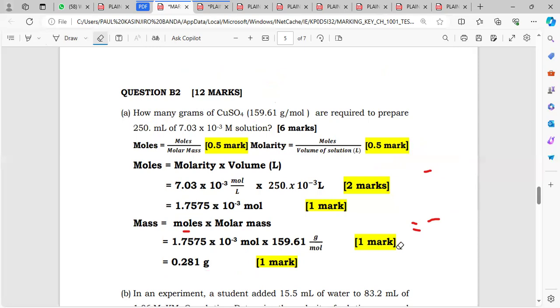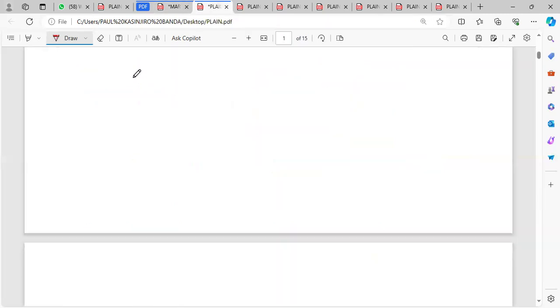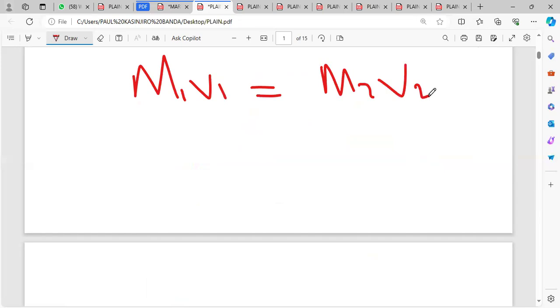Okay, then the next question, they're saying what? In an experiment, a student added 15.5 milliliters of water to 83.2 milliliters of 1.06 molar solution. Determine the molarity of the solution prepared in this experiment. So here you simply use M1V1 is equal to M2V2, right?